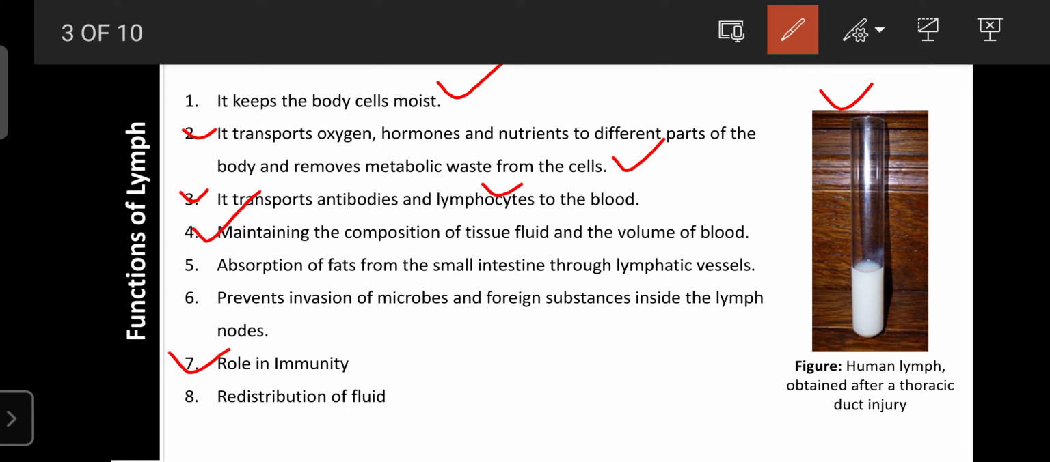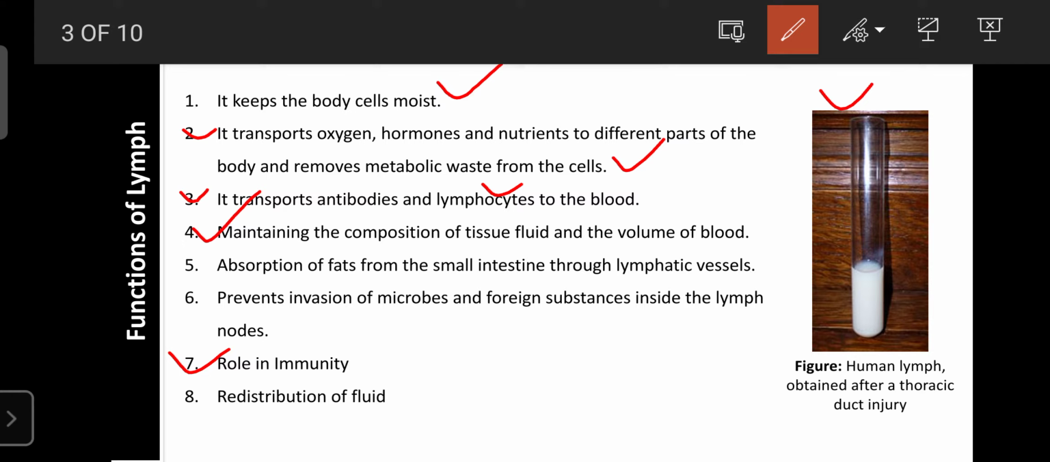So due to any stress or shock, or in the case of burns, the plasma can be lost continuously, so that is replaced by the lymph. At that time, the lymph circulation is increased. The lymph can collect the extra fluid from the interstitial fluid between the tissues and supply it to the blood. So that's why in the case of stress or emergency or burns, the lymph is helpful for maintaining the composition of the tissue fluid as well as the volume of the blood.